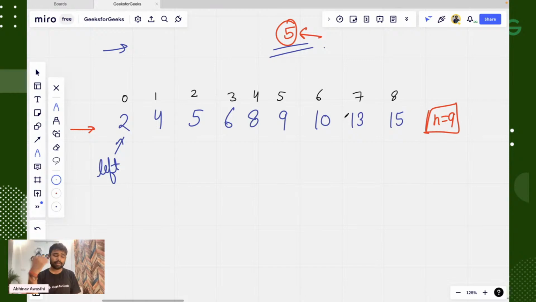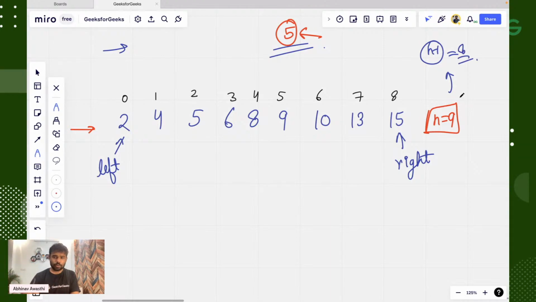Now just tell me guys, in which index will our right pointer point? Exactly, it will point towards index n minus 1. And here n is 9, so it will point towards index 8.